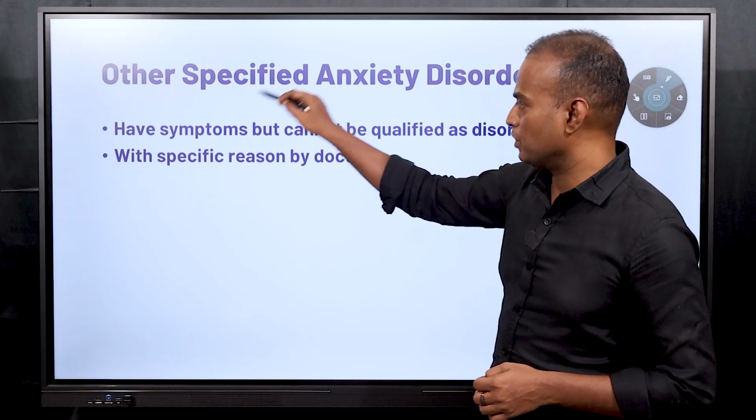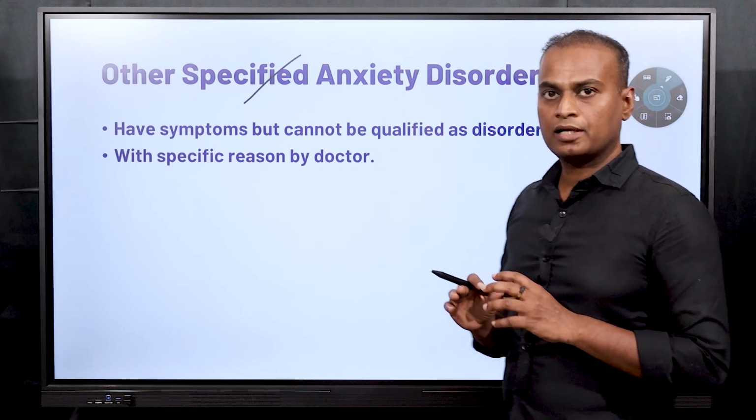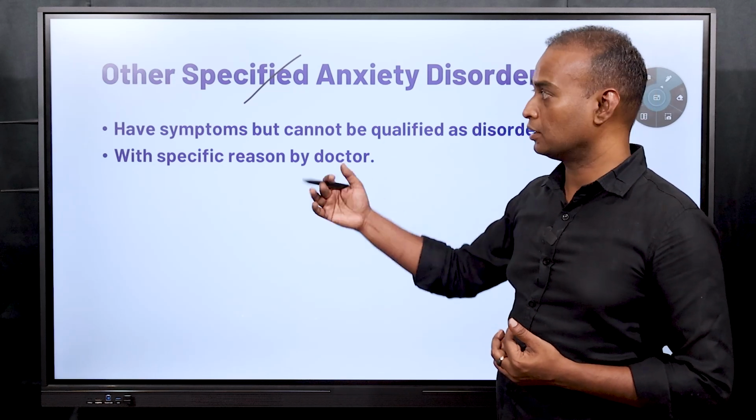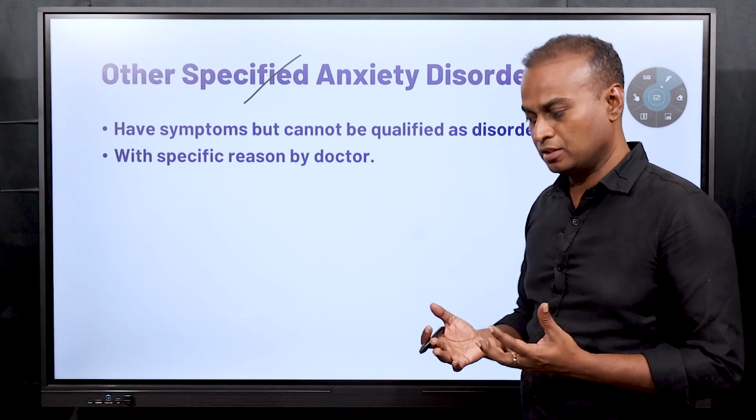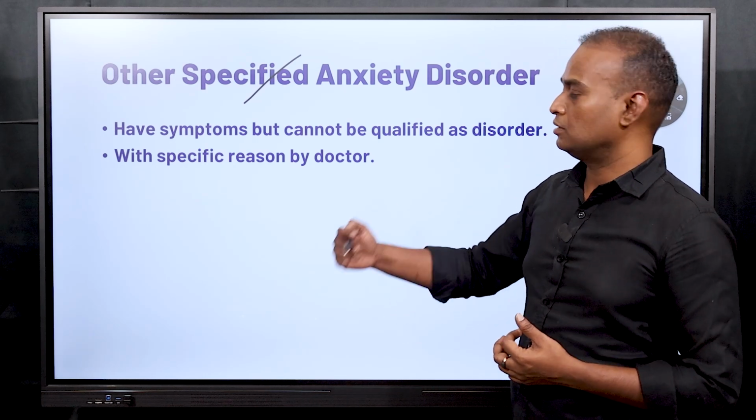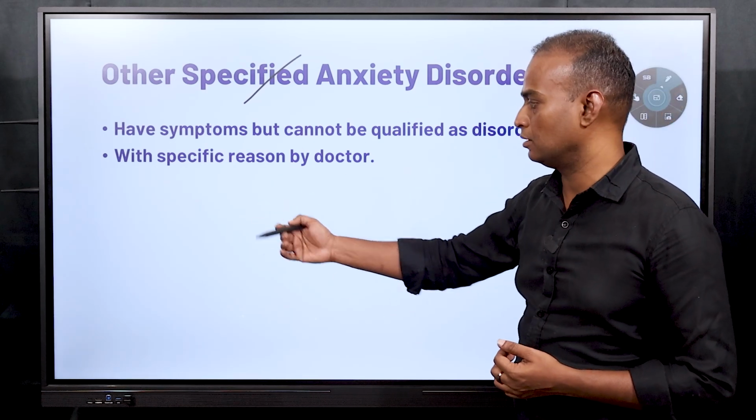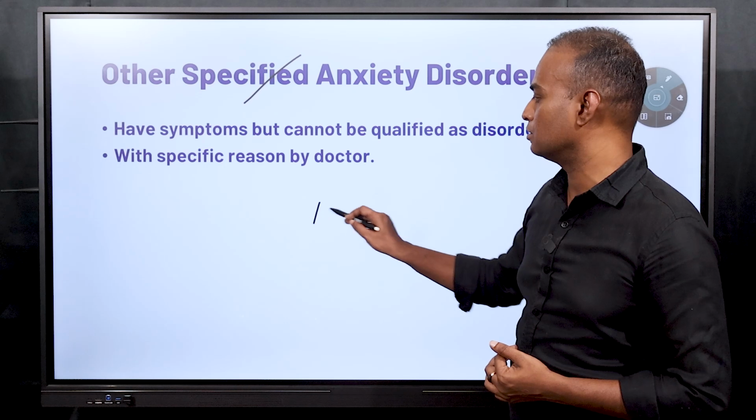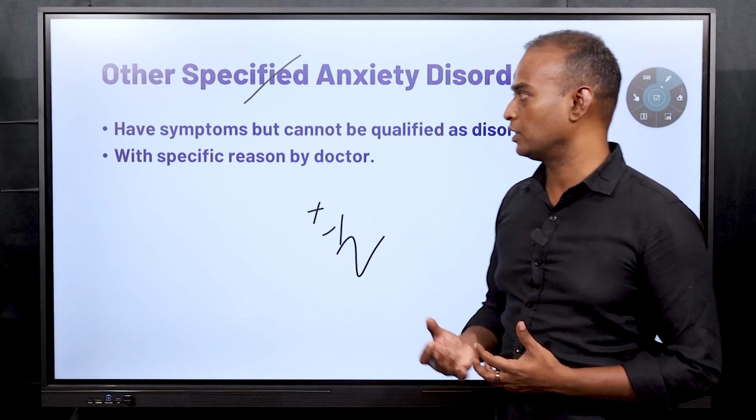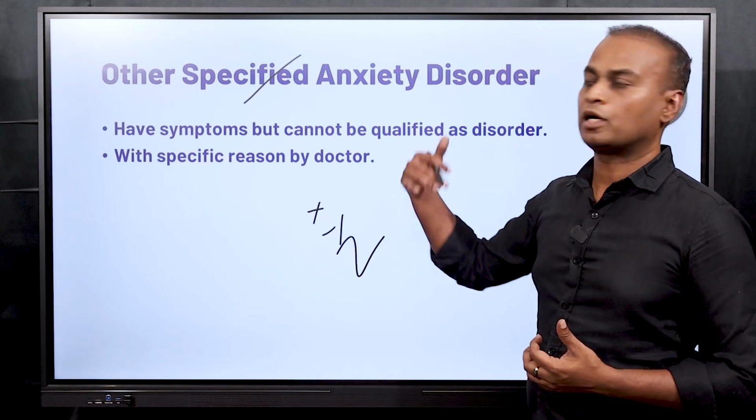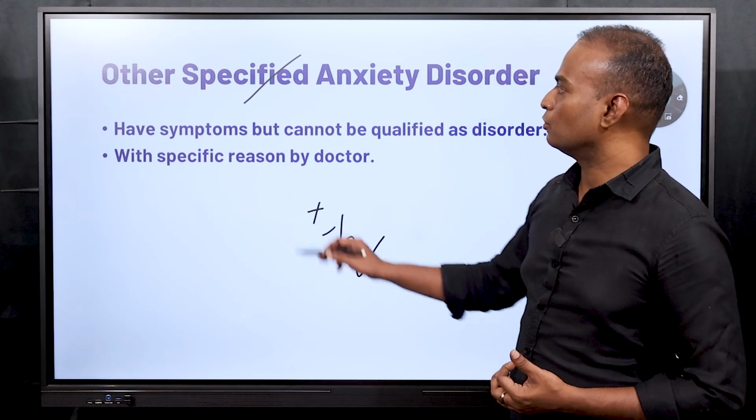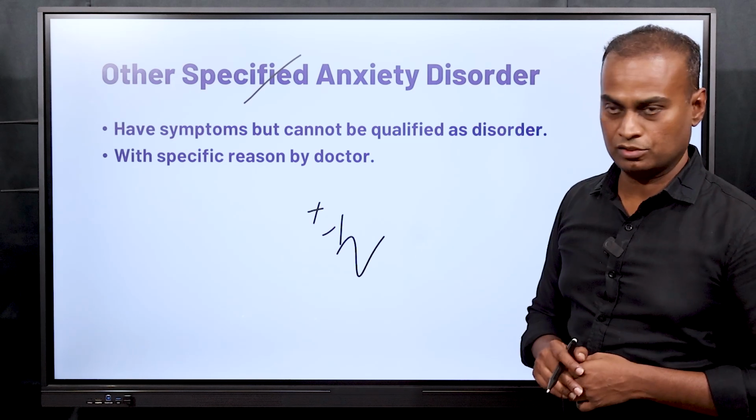That can be classified into other specific anxiety disorders. What is meant by specific here is that the physician is able to give a reason why this is not considered as another anxiety disorder. Even though the patient is feeling anxious and afraid, I'm not able to classify this under any of the anxiety disorders because of reason X, reason Y, reason Z. If he is able to give the reason why he cannot classify the anxiety of this person into other anxiety disorders, that is known as other specified anxiety disorder.